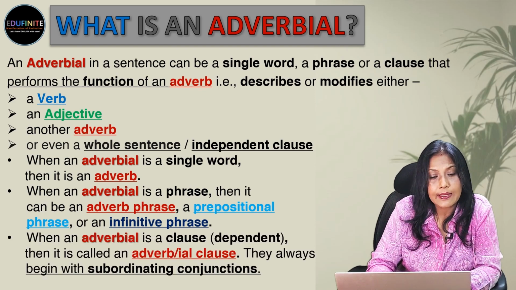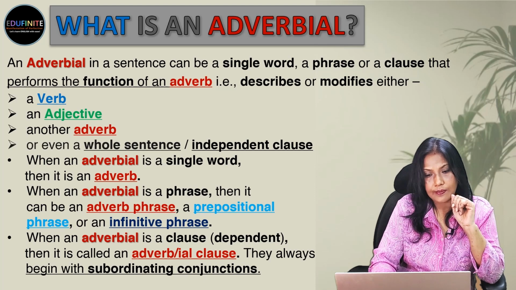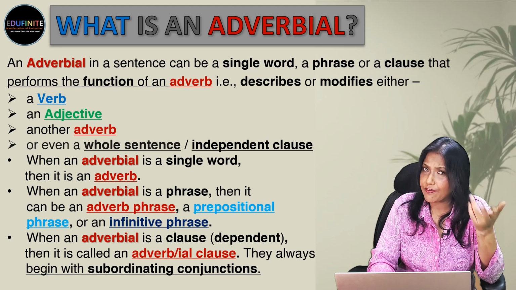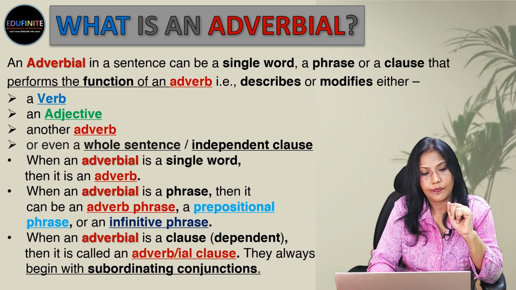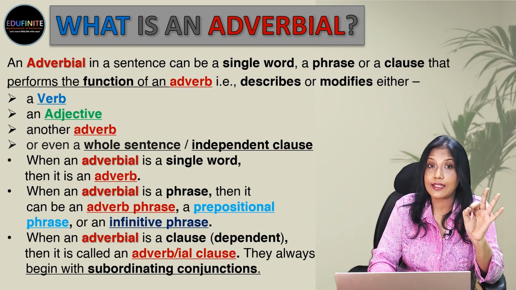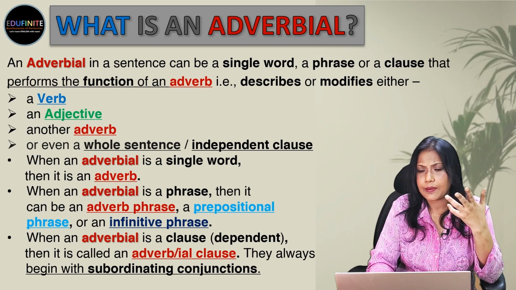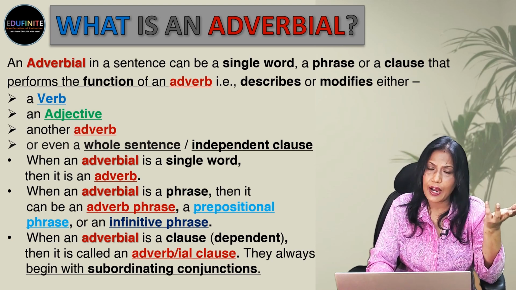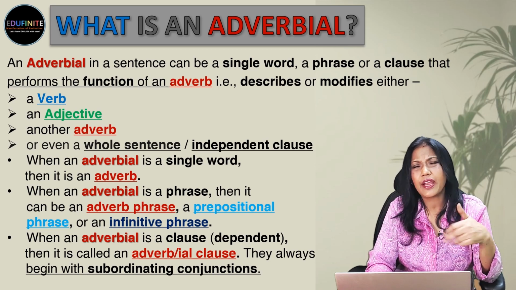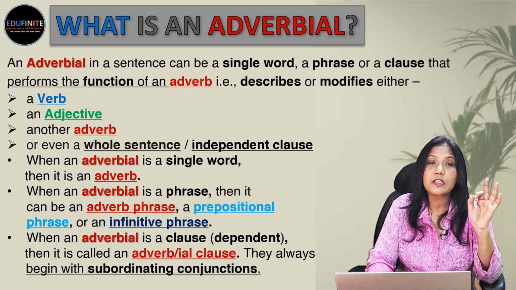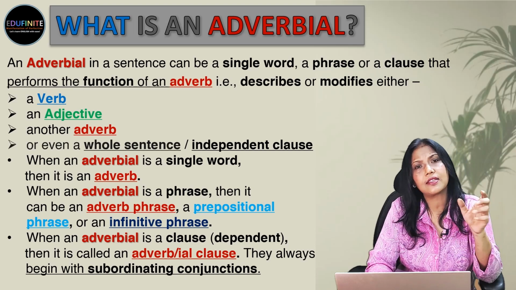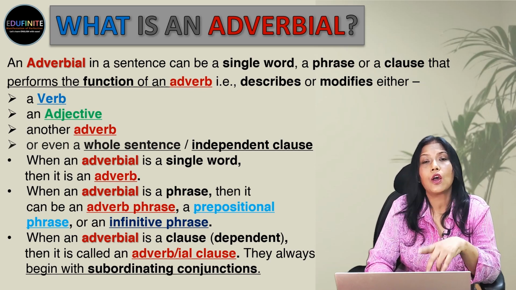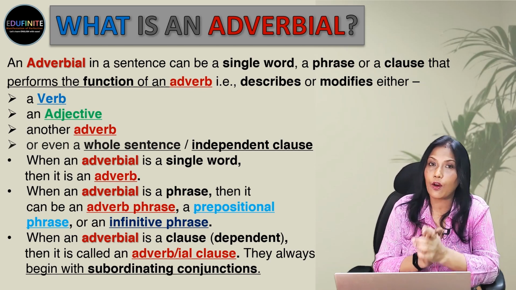So, the next one is when an adverbial is a clause, it will always be a dependent clause. Then it is called an adverb clause or an adverbial clause. They always begin with subordinating conjunctions like whether, because, as if, until, while, as soon as, after. So, they always begin with a subordinating conjunction. Why? Because that's a dependent clause. It cannot convey the meaning on its own. It has to depend on the independent clause to give the full meaning of the sentence.